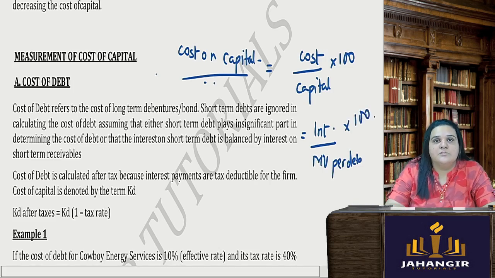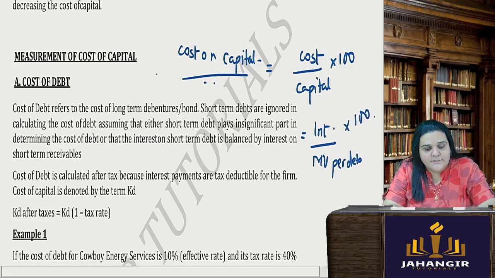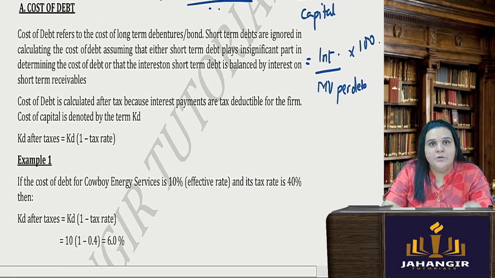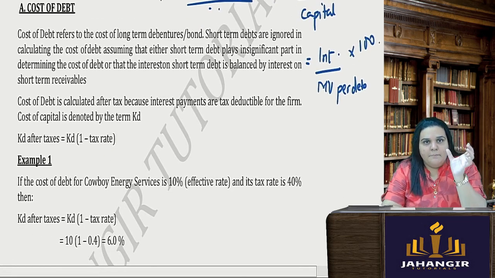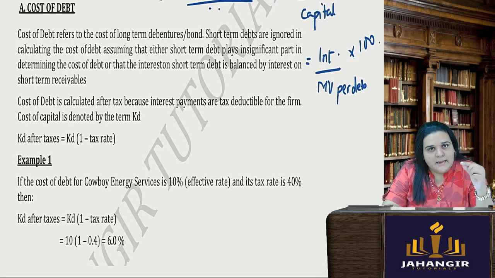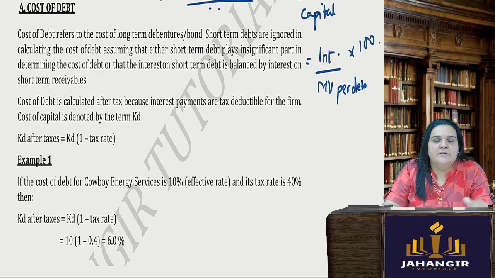That will be your cost of debt. But in case of debt, we know that there is a tax benefit which we get. Due to the interest which we pay, our profit reduces. Because our profit reduces, our tax amount also reduces. Therefore, the cost of debt is relatively less than what is given.